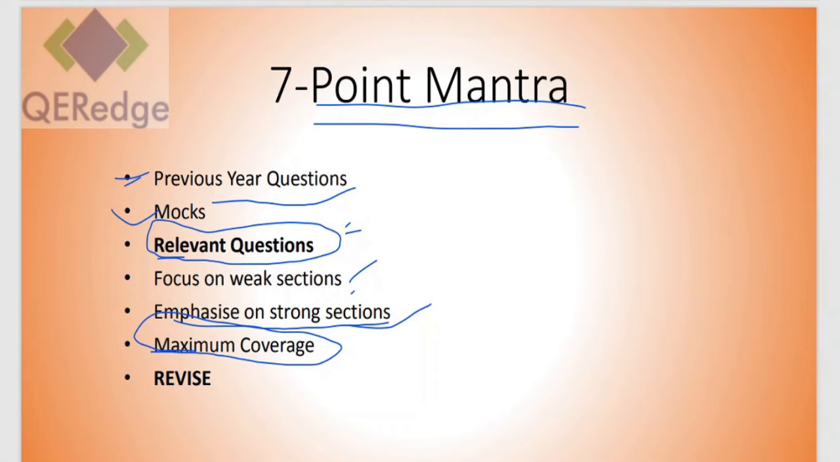Why do I say this? Because the composition of the paper sometimes varies. Maybe they asked more questions from quant as compared to reasoning, and you have prepared reasoning very well but not quant very well. So you may be at a disadvantage. So your aim should be maximum coverage of the syllabus, and having done these things, the most important thing after this is revision.